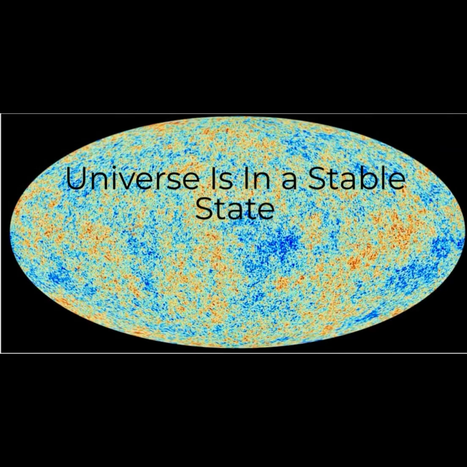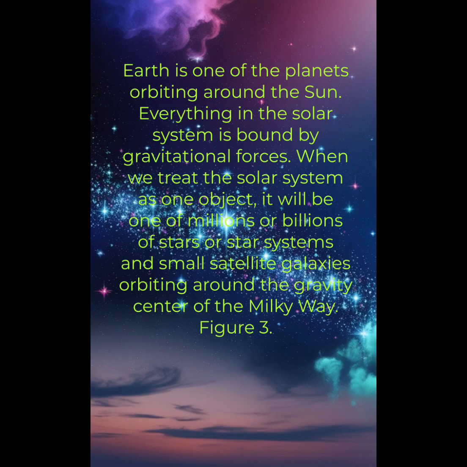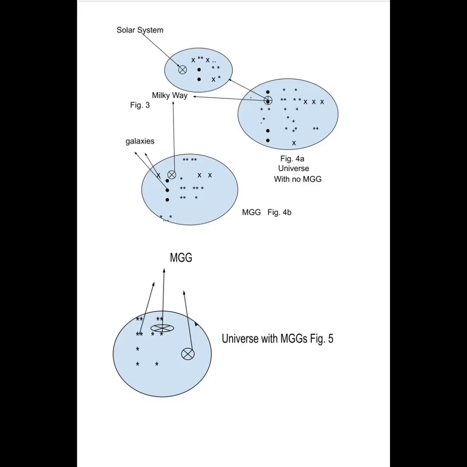Lesson 3. Universe is in a stable state. Earth is one of the planets orbiting around the Sun. Everything in the solar system is bound by gravitational forces. When we treat the solar system as one object, it will be one of millions or billions of stars or star systems and small satellite galaxies orbiting around the gravity center of the Milky Way. Figure 3.